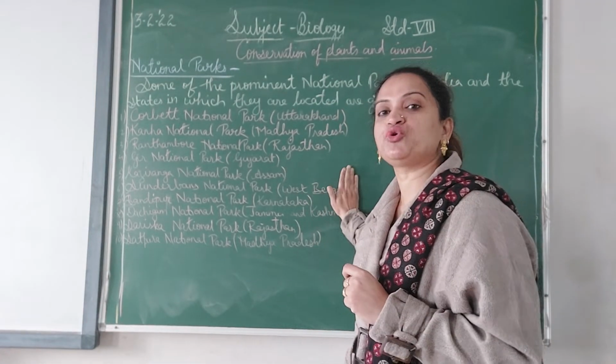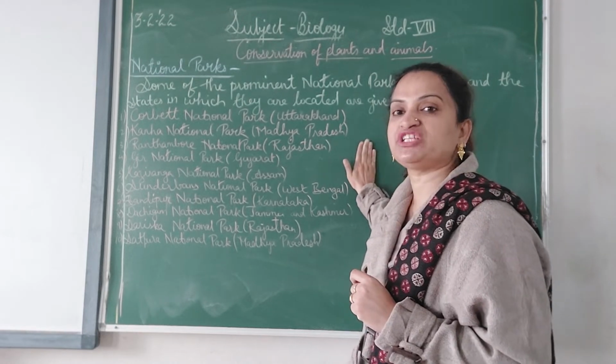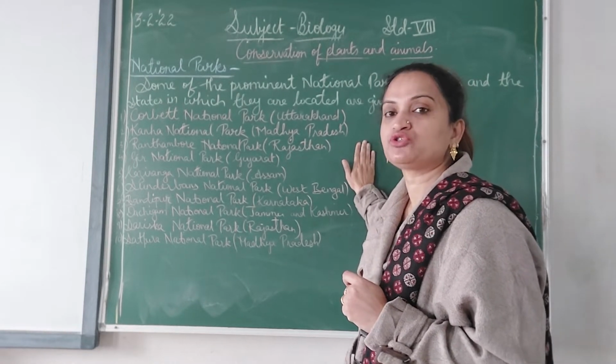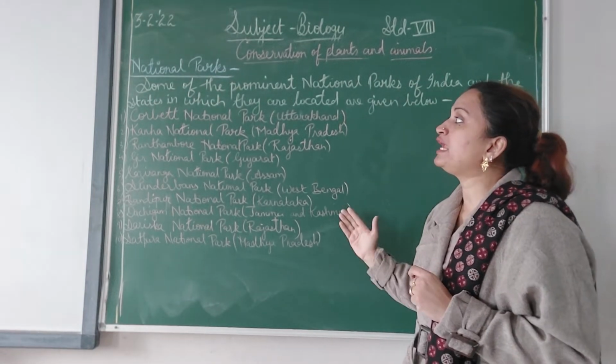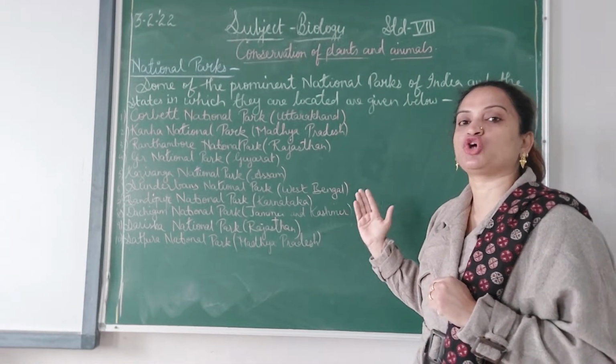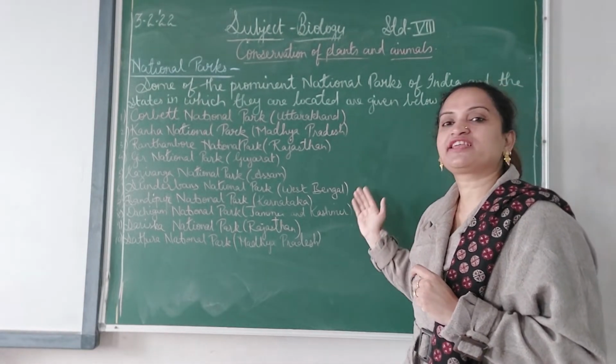So these are a few national parks in India along with the state of their location. The type of question that will be asked from this part is: name a few of the national parks of India. Okay children? Now take a screenshot if you want.